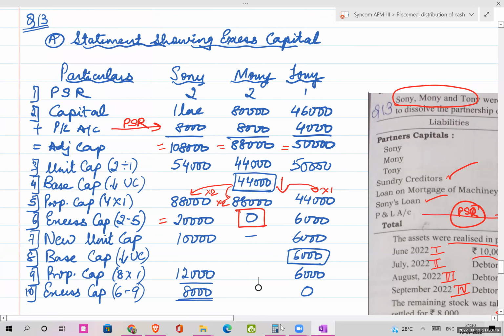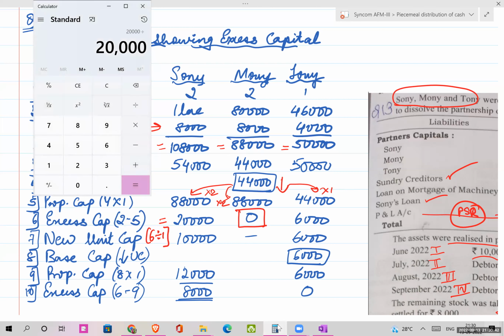Then, as I have been saying in all the lectures, this is a loop. You have to keep repeating it till one of the partners becomes 0 again. So now my new unit capital will be calculated again. What am I going to do? Step 6, excess capital divided by step 1, PSR. So 20,000 divided by 2 is 10,000. And the last one, 6,000 divided by 1 is 6,000.